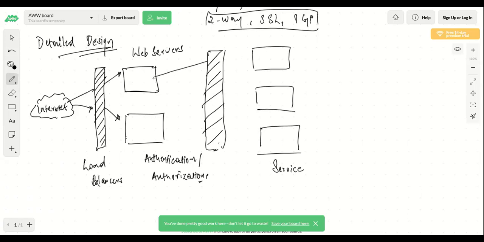So if someone is trying to log in, then the request might go to this server. Now there can be again multiple login servers as well. But just to explain to you, this can be your login server, correct? And this can be your chat server, let's say. So it will go through the load balancer, and this can also be a chat server. So you can distribute the load, you can distribute the number of servers you need based on the different kinds